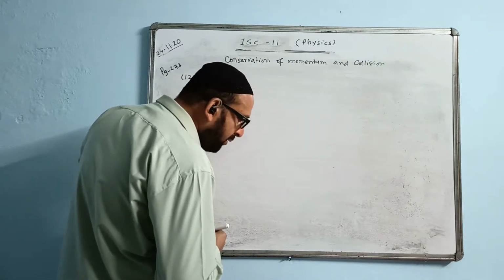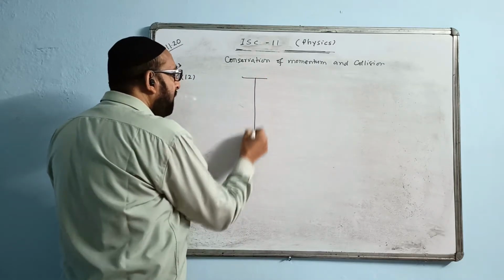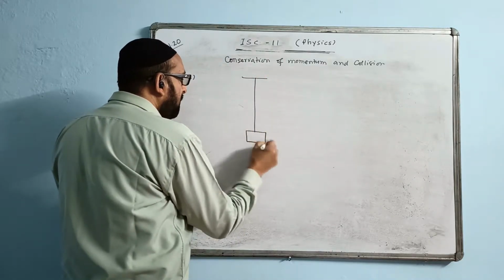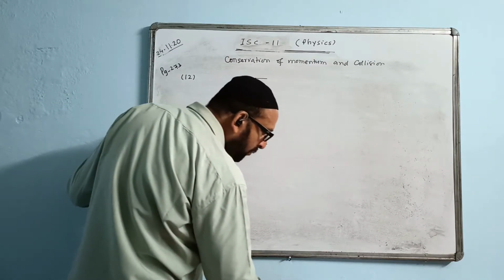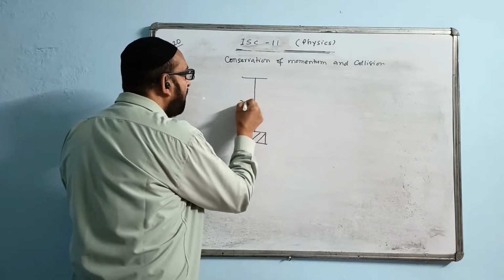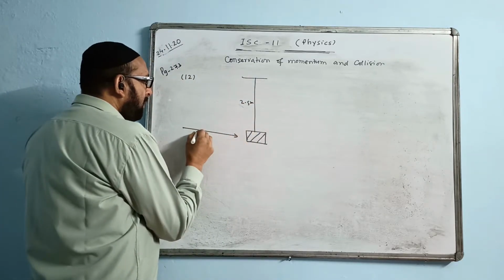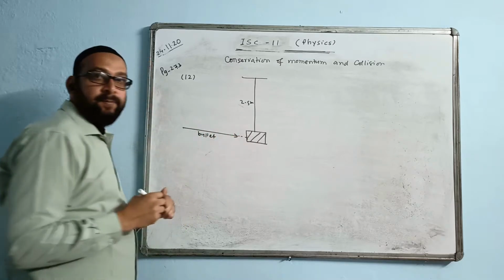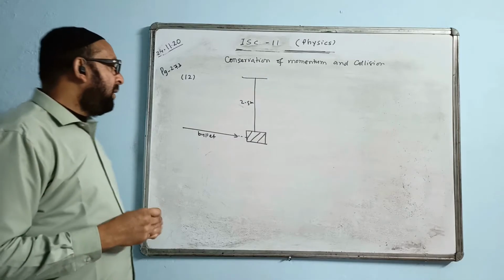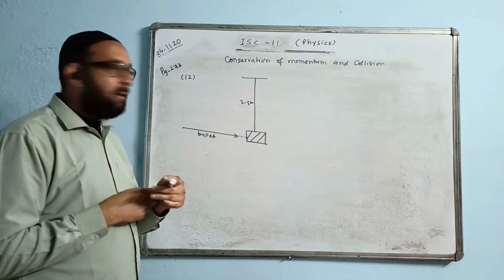I'll explain to you what it says. There is a pendulum, a block like this. The length of the string is given, 2.5 meter long. A bullet is coming like this and hitting this block, and after it hits, it sticks with the block.